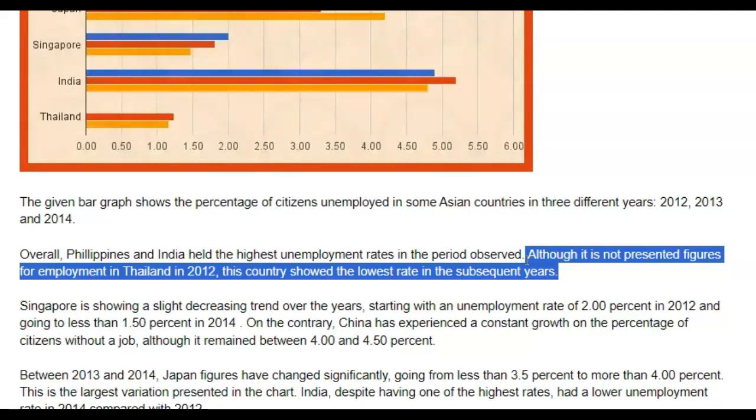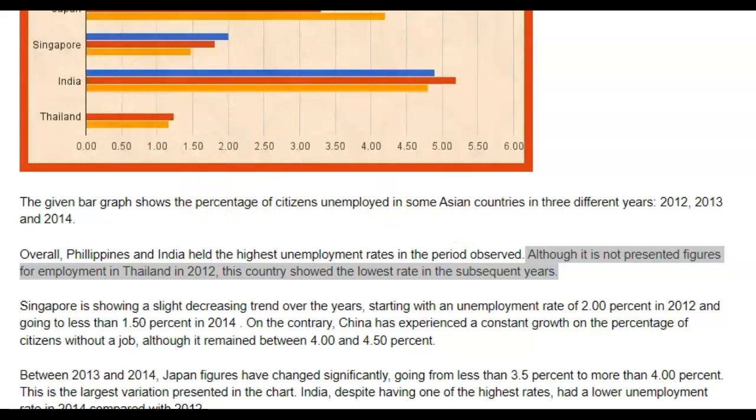How about, Thailand was the country with the lowest unemployment rates for the period. Or let's see what else you could have said here. Why don't we do this? For the years data is available, Thailand had the lowest rate of unemployment, period.